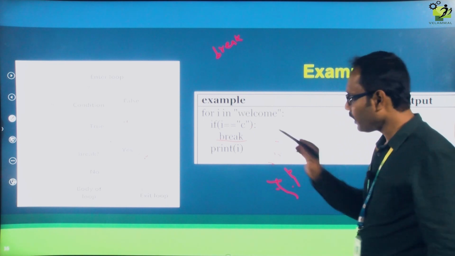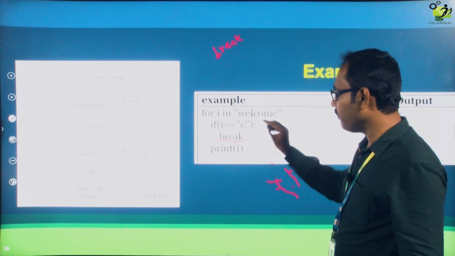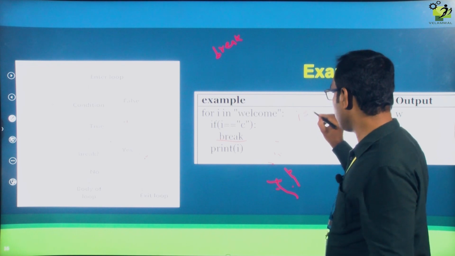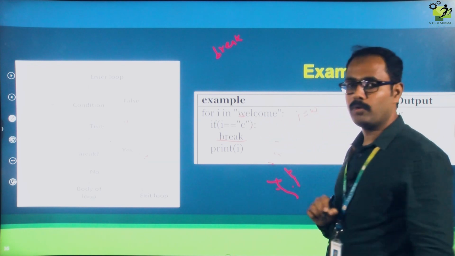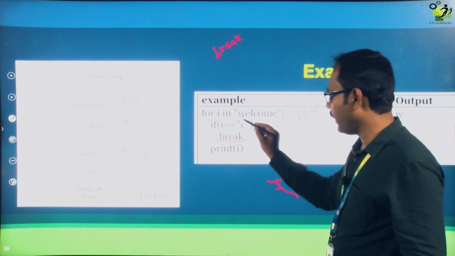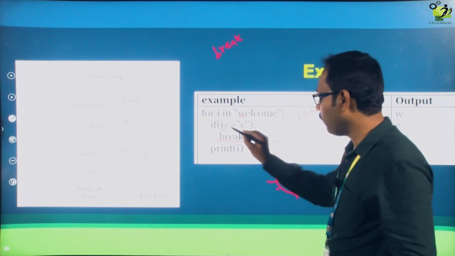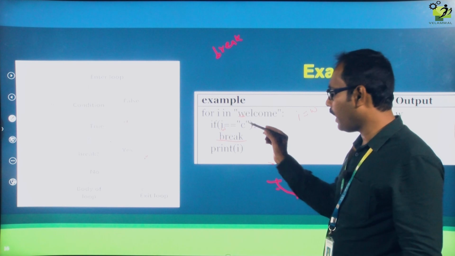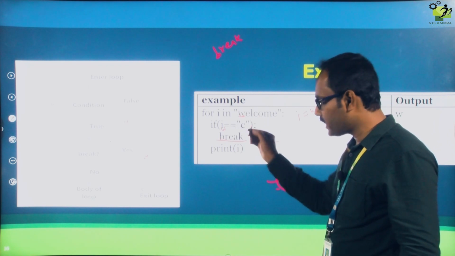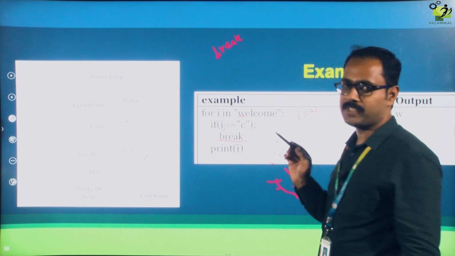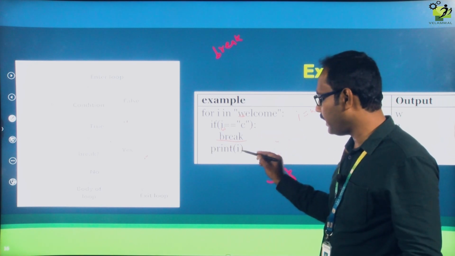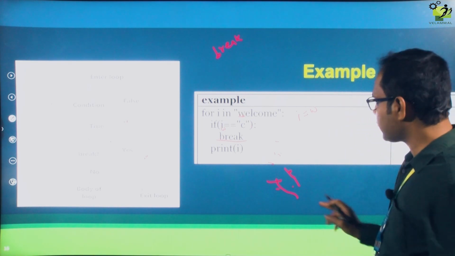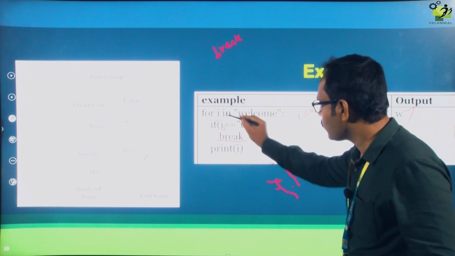Okay, fine. Now first, for I in welcome, I is an iterative variable, you know that. First time in I we have this W. It will check W equal to C. Whether both are same? No. It will not go inside the if. It will go to the print statement outside the if. What is I? I is W. So W is getting printed. Next, again it will go to the same for loop.